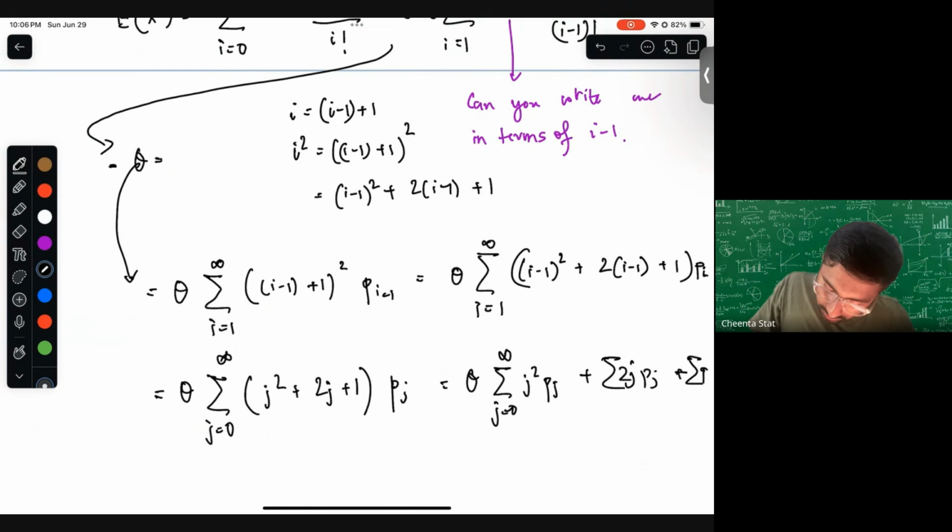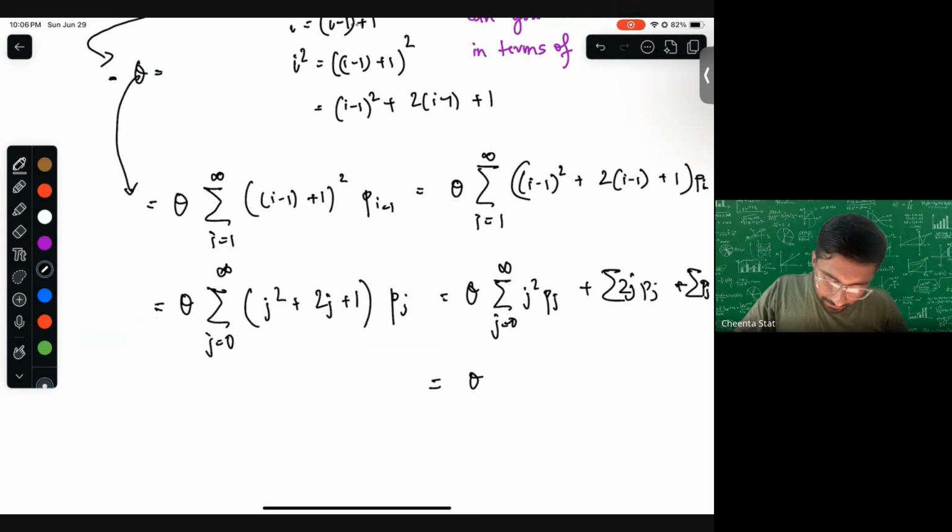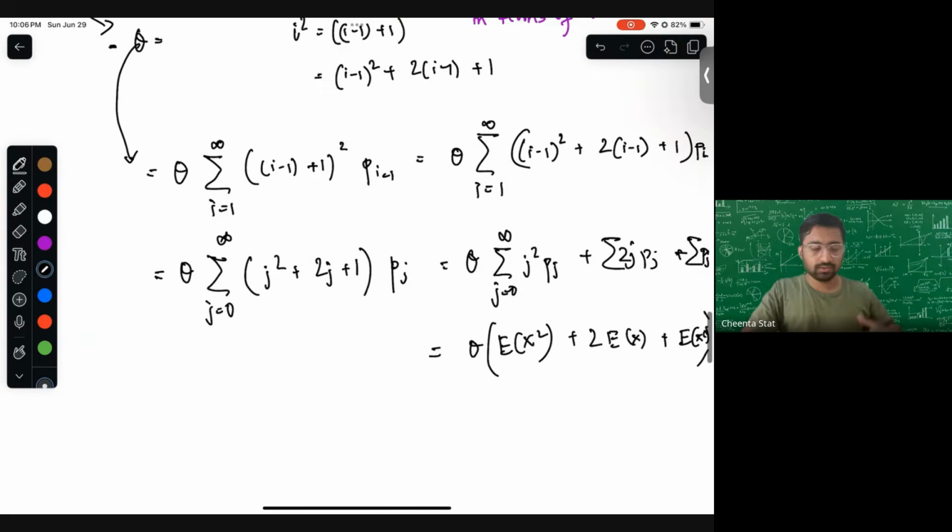So it turns out yes, theta times expectation of x square plus twice expectation of x plus expectation of x to the power 0. So this is what we got.